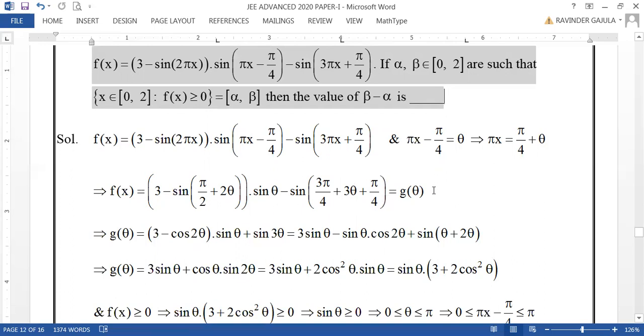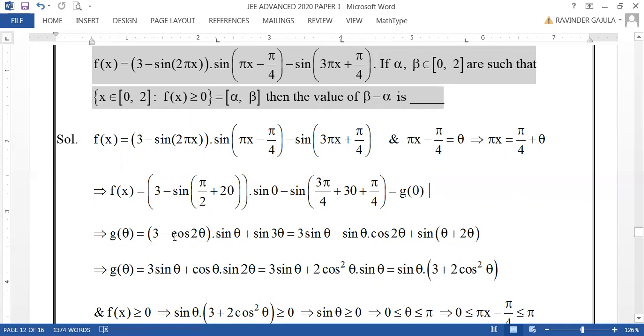Now let us say it is in terms of g of theta. This f of x is now g of theta. Now we are going for g of theta. So g of theta is equal to 3 minus sine of pi by 2 plus 2 theta, which is cos 2 theta, into sine theta, plus sine of 3 pi by 4 plus pi by 4, which is 4 pi by 4, that is pi, plus 3 theta. Sine of pi plus 3 theta is minus sine 3 theta. So minus of minus becomes plus sine 3 theta.